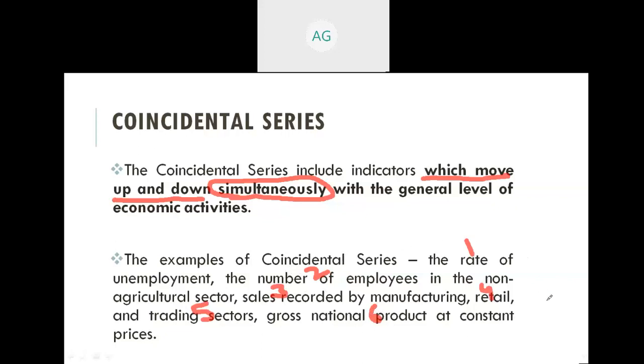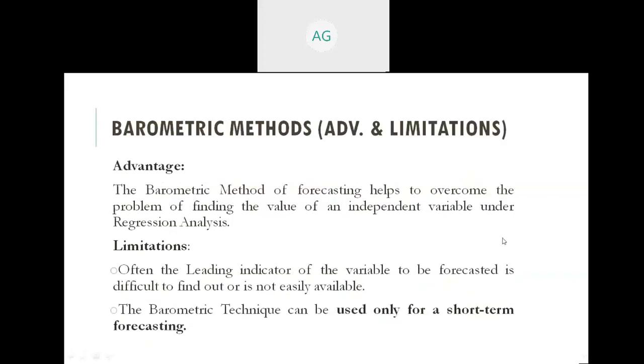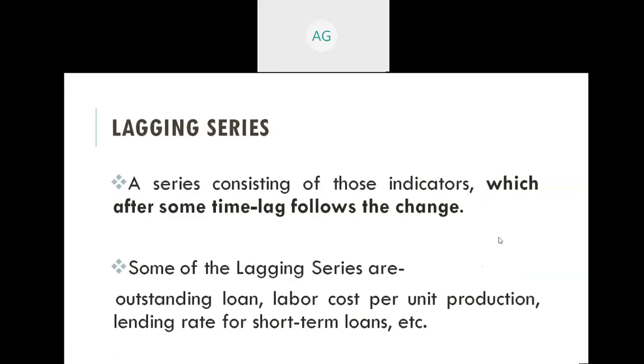So now moving to the next slide. The third way of barometric method is lagging series, a series consisting of those indicators which follow the change after some time lag. As its name suggests, this series is lagging series.